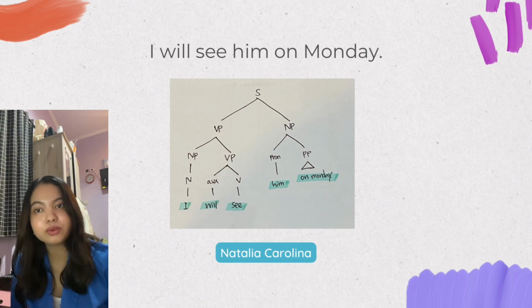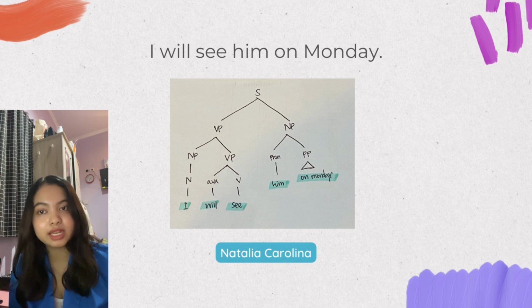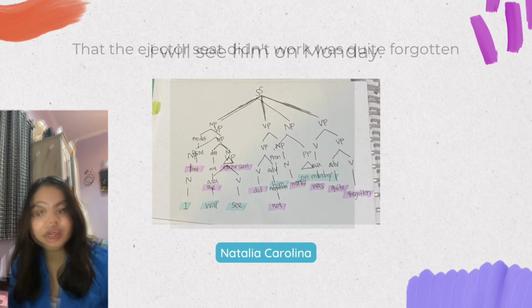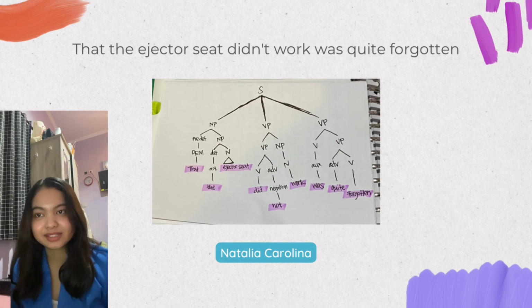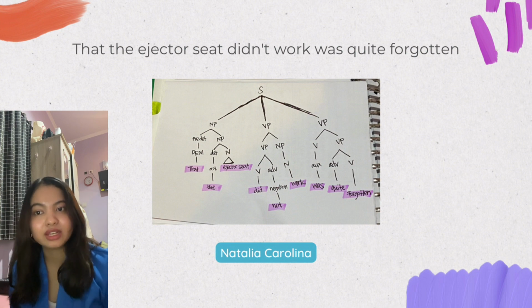And for the second, we have the noun phrase. For the noun phrase, we have "him on Monday." "Him" in here is a pronoun, and "on Monday" is a prepositional phrase, because "on" is a preposition and "Monday" is a noun. So let's move to the second sentence. We have "That the ejector seat didn't work was quite forgotten" here.